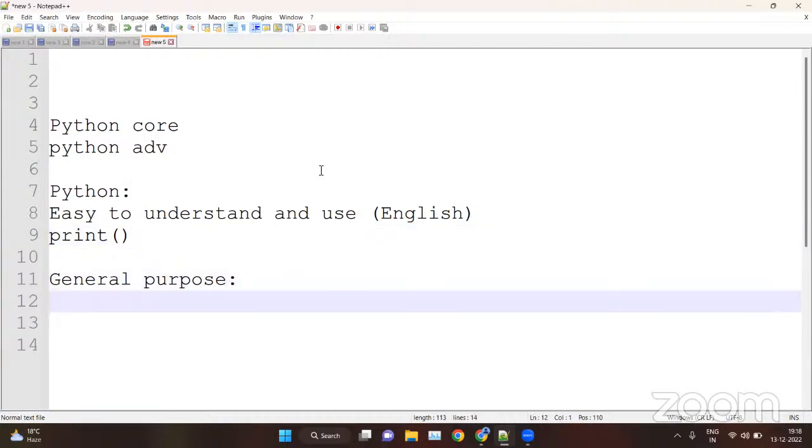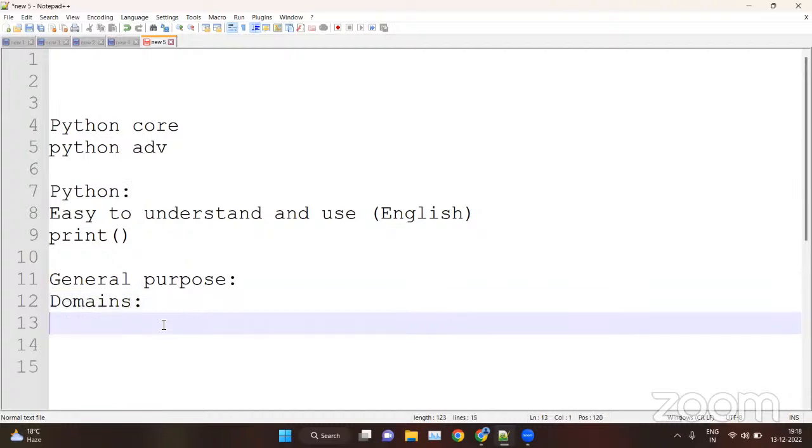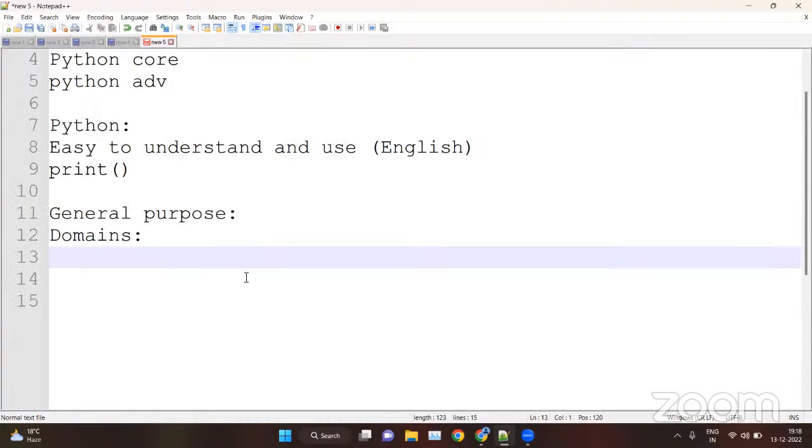Then Python is general purpose. Why is Python general purpose? Because we can use Python in every domain. We can use Python in the cybersecurity field, in programming, in networking, in app development, web development, machine learning, data science, AI, deep learning, neural networks, etc.